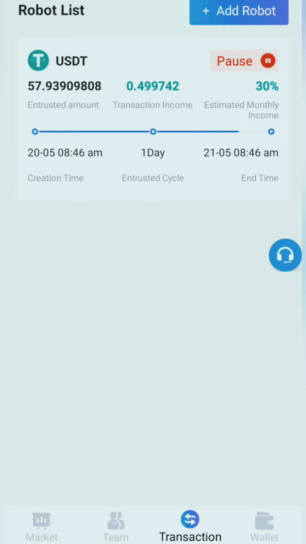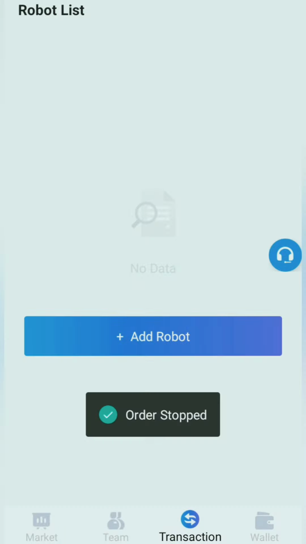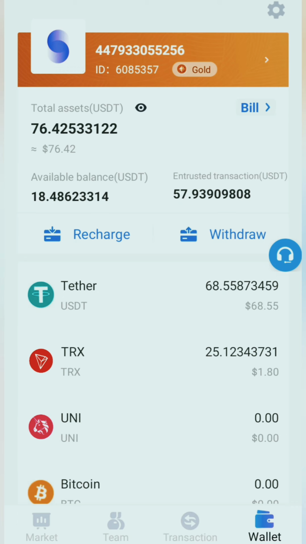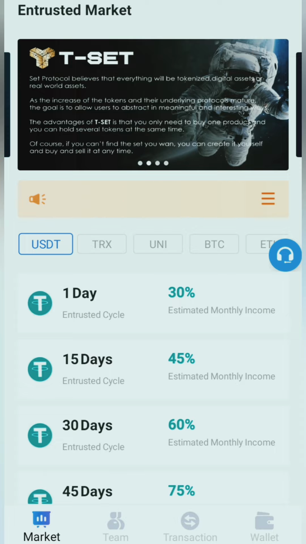I invested, I told you, I started with 57.9, and now I'm gonna pause this transaction here. Okay, you can check out, and I'm gonna go to the wallet here. Okay, you can see 57.9 and now 68.55 in 1 day. So you can also earn $10 a day.